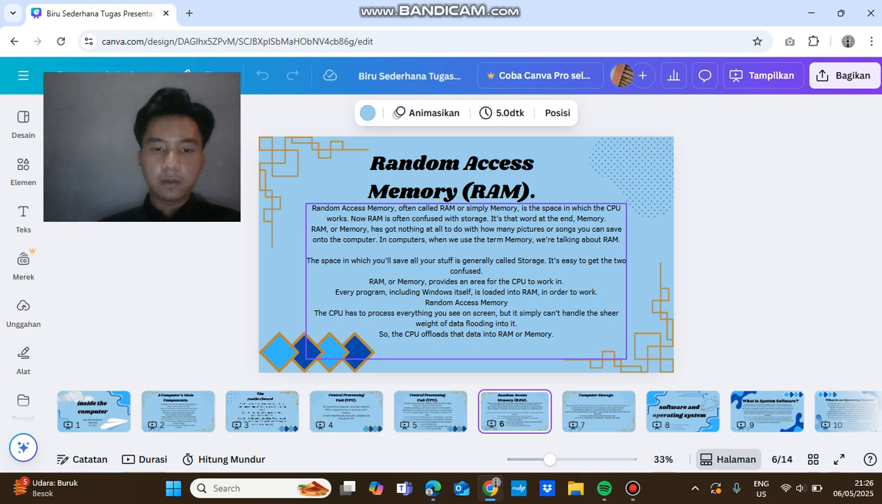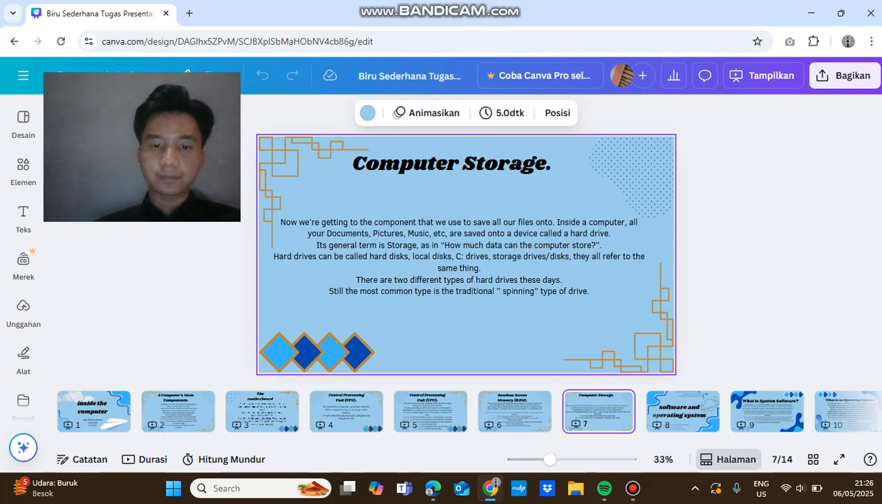RAM or memory provides an area for the CPU to work in. Every program, including Windows itself, is loaded into RAM in order to work. The CPU has to process everything you see on screen, but it simply can't handle the sheer weight of data flooding into it. So the CPU offloads that data into RAM or memory.